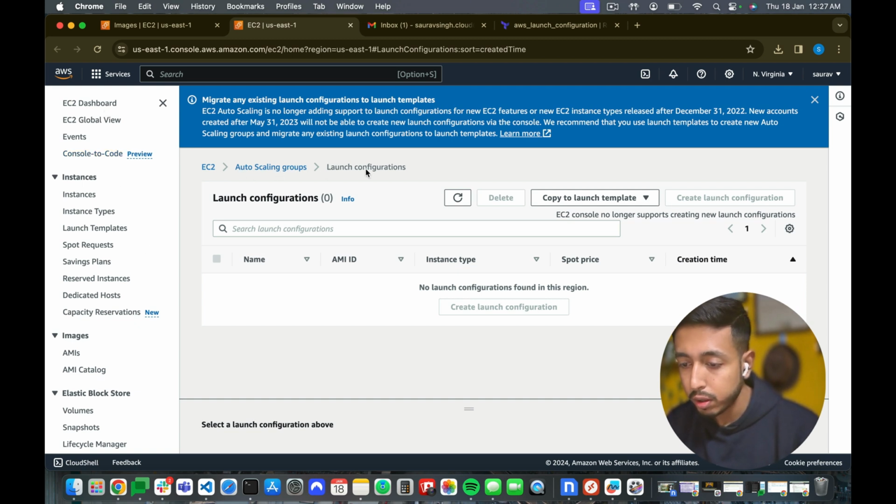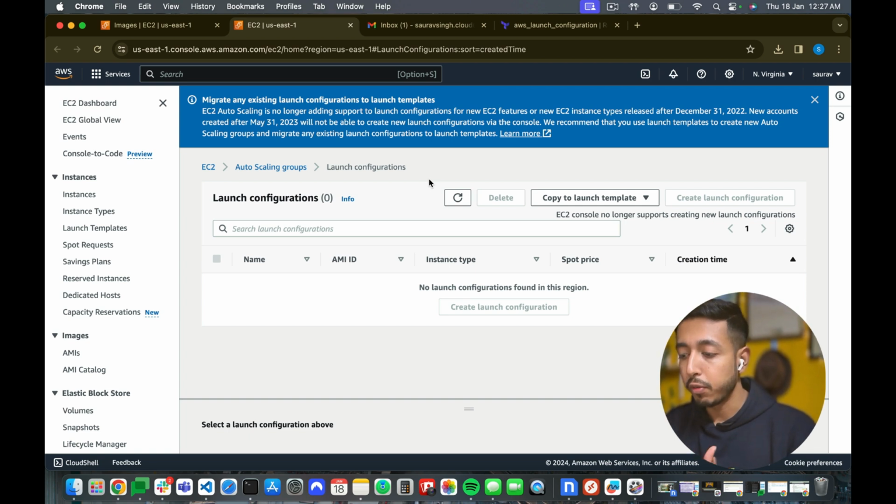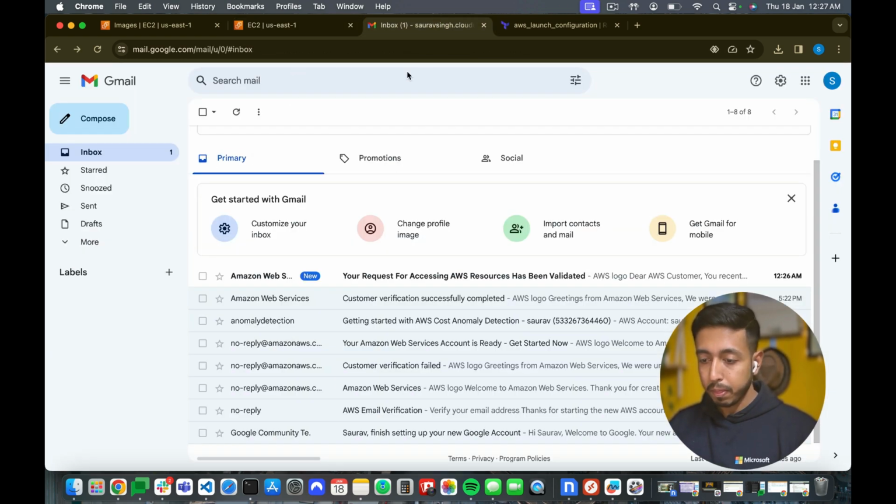Console to code. Okay, so this is where I can maybe try something. For example, whenever you create a launch configuration or a launch template or anything as I did, we just need to know what are the things that are needed. All right.